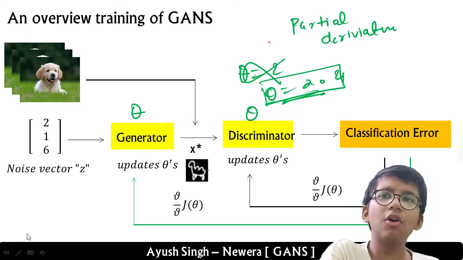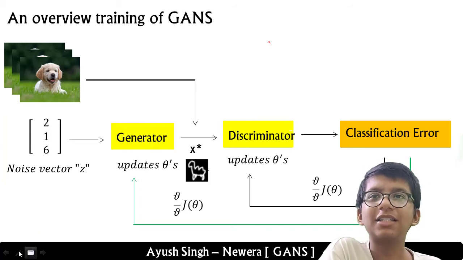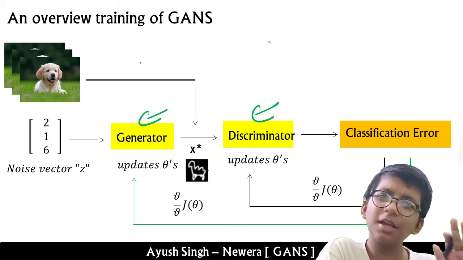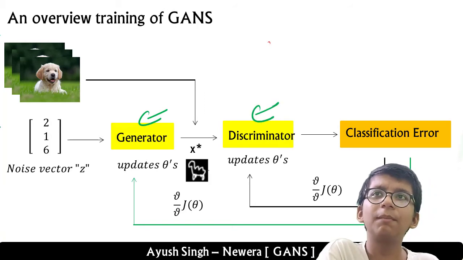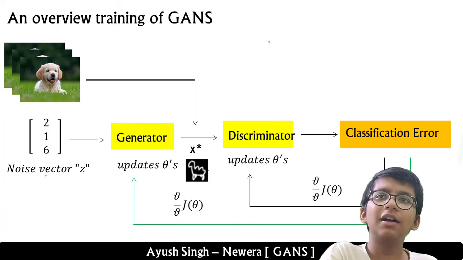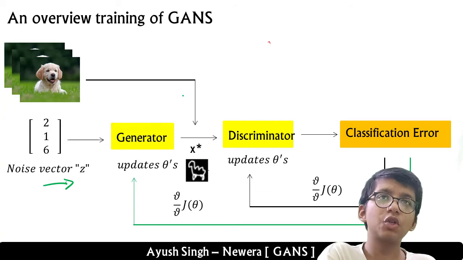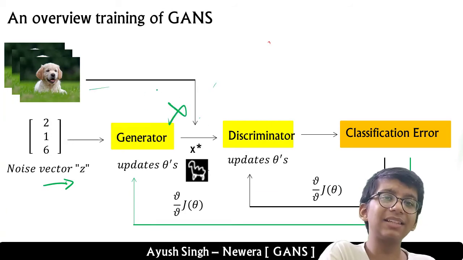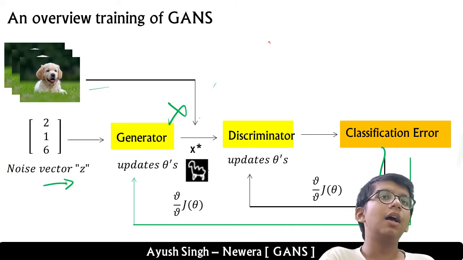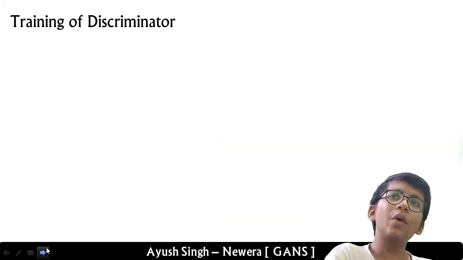Okay, and that's how all the training works, and this is just gradient descent if you have seen it, but it has 2 neural networks, and it's very simple. Keep it very simple, and we repeat for each iteration. So we take our noise vector, we give it to the generator, it generates an image, then we do not show this, we simply give the real data to the discriminator, and the discriminator classifies it, then we take the cost function, and then we update the thetas using the gradient of that cost function. Okay, so that is the training of a discriminator.